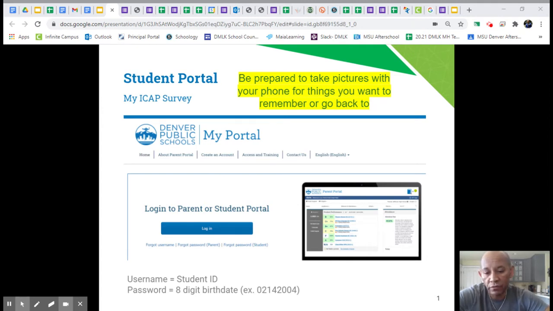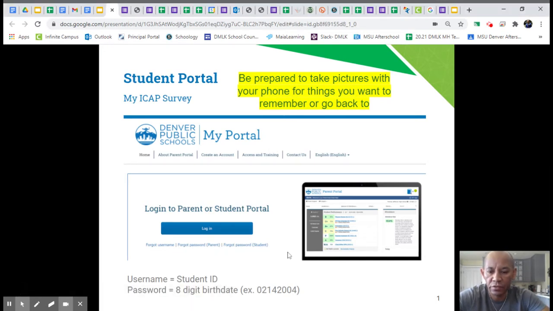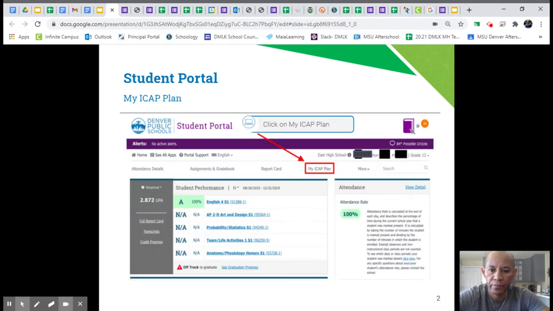This is a video that's solely going to focus on that, so have your phones ready to take a picture. Get logged into your student portal. I'm going to give you a second to do that. Again, have your phones ready to take a picture and log into your portal. So go into your portal, select My ICAP Plan.